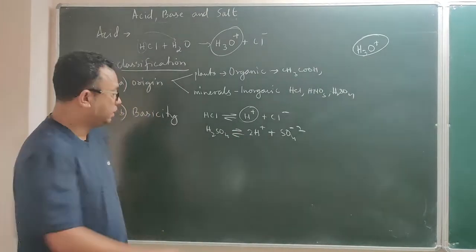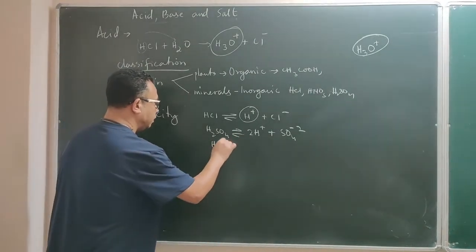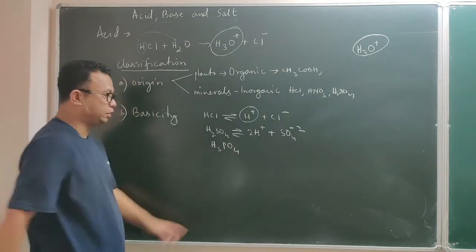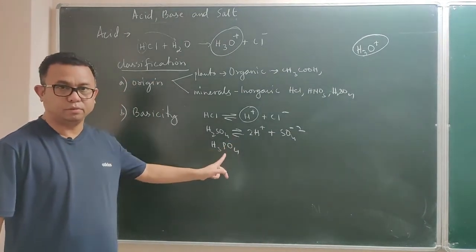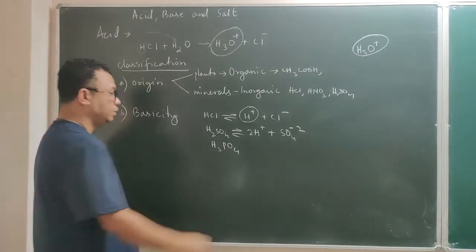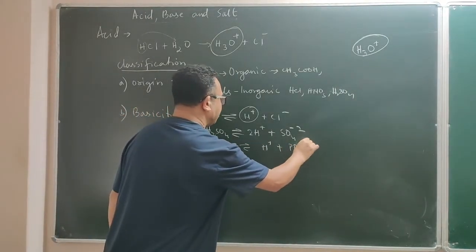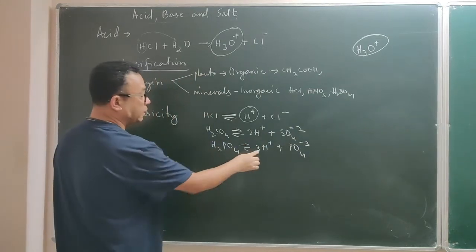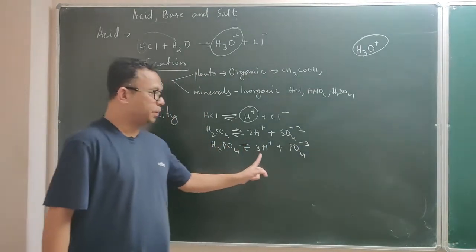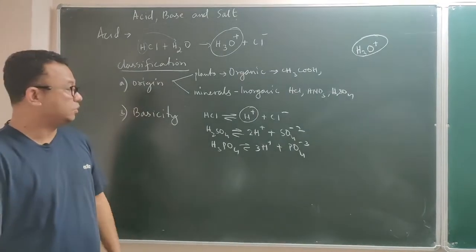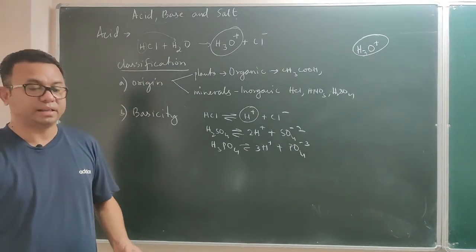Di means 2. Similarly, going on to the third acid, phosphoric acid. You know, phosphate valency 3 has come here. So when this breaks into ions, it also gives hydrogen ion and phosphate ion. But to balance it, I have to write 3. So one molecule of phosphoric acid is giving you 3 hydrogen ions. That's why we say the basicity of phosphoric acid is 3.